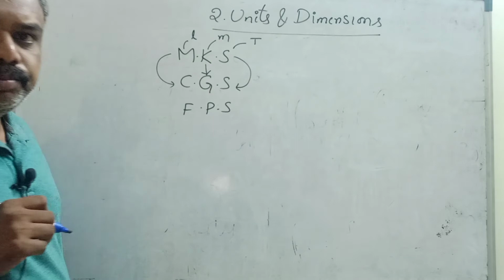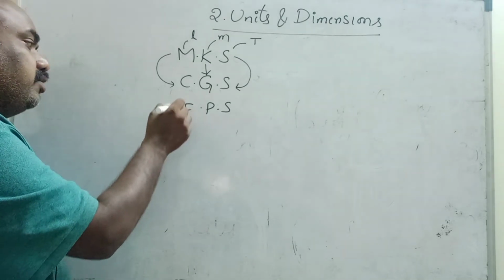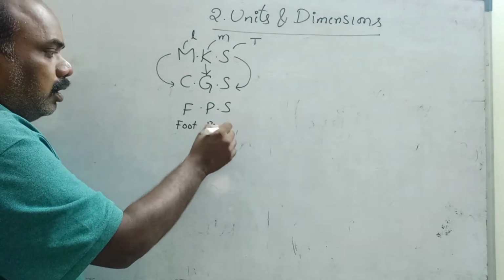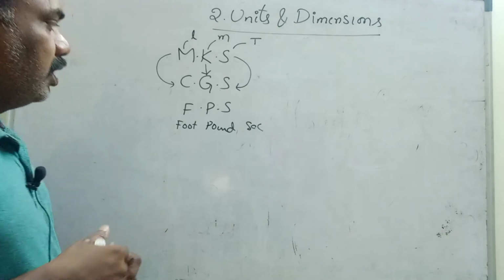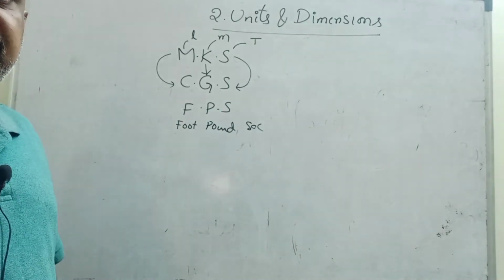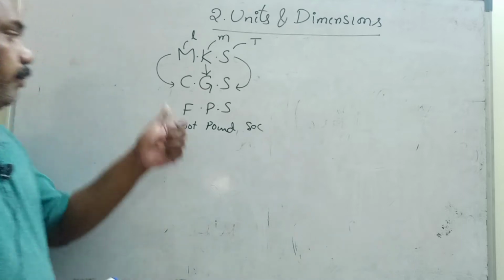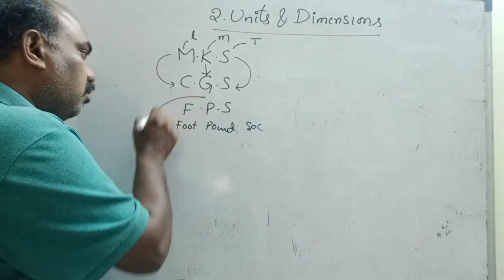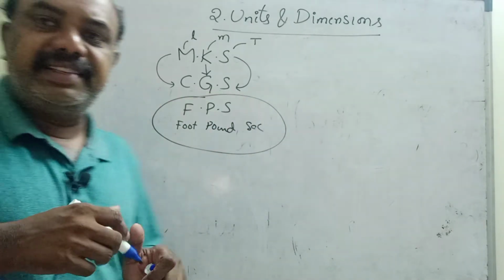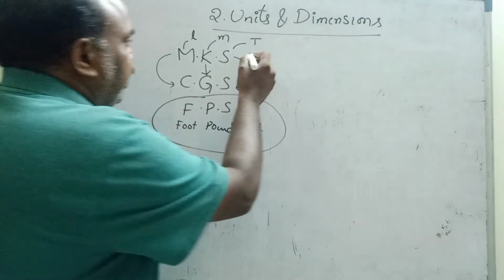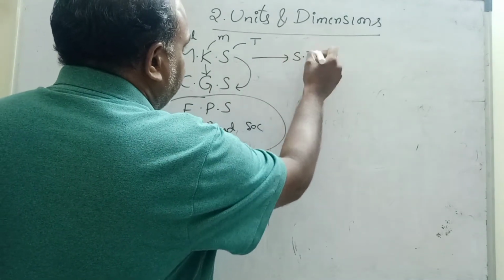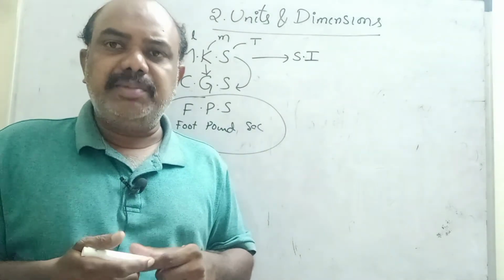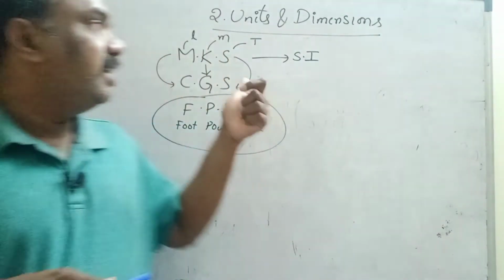1 second only. Next, F means foot, P means pound, and S means second. See children, FPS means foot, pound, second. Generally the Britishers use the FPS system. Most of the units, MKS units, we are considering as SI units. SI means International System of Units. International means almost all countries follow the MKS system.